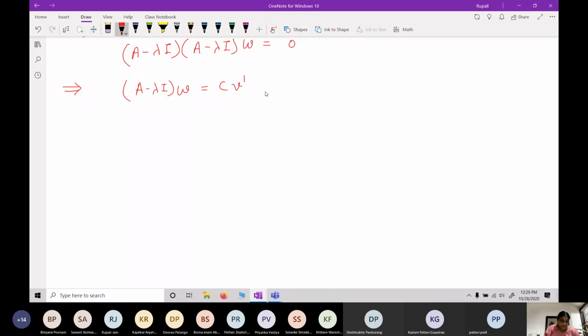Which implies AW minus lambda W is equal to C v1, with C not equal to 0, because W is not an eigenvector.